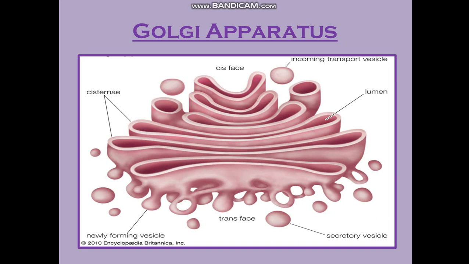So Golgi apparatus was discovered by Camillo Golgi. That is why the name is given Golgi bodies. It consists of vesicles. See the diagram. If we see the diagram, these are the cisternae. Cisternae means long tubular kind of things. They have certain vesicles, the rounded bodies, and then they have the lumen, the inside portion. And these are the newly formed vesicles. These are more circular vesicles which are formed and budded off from the Golgi apparatus.